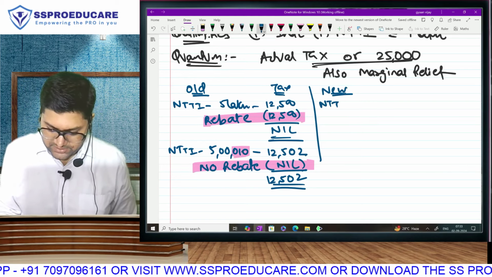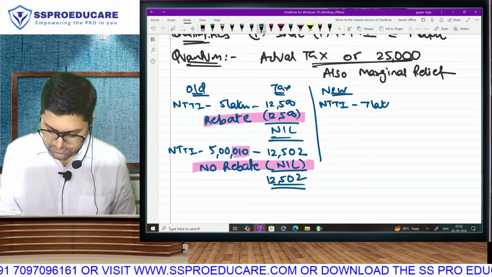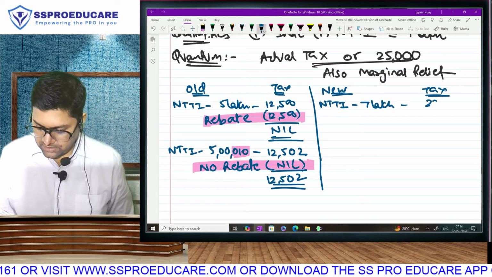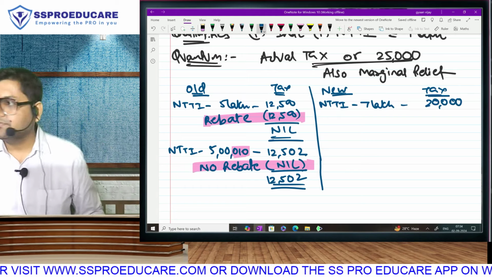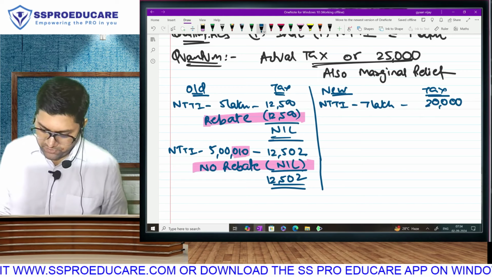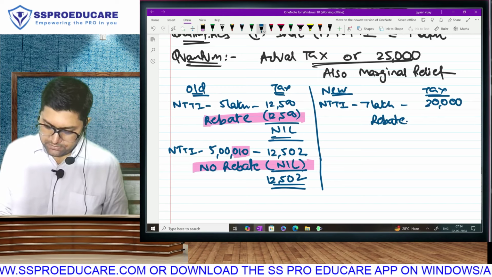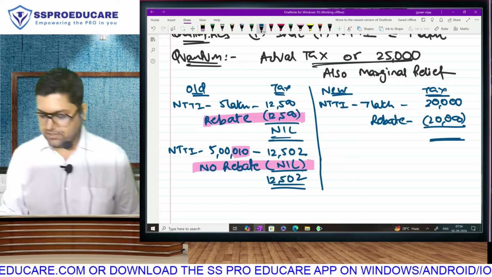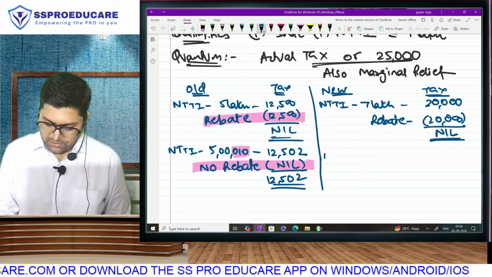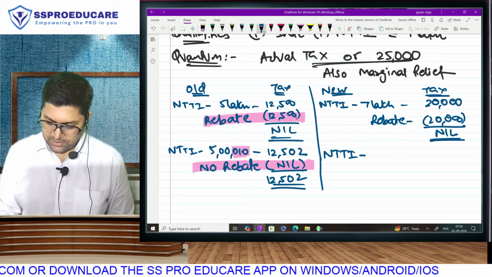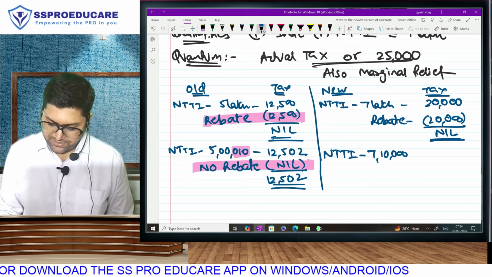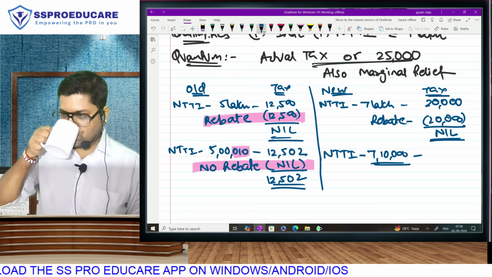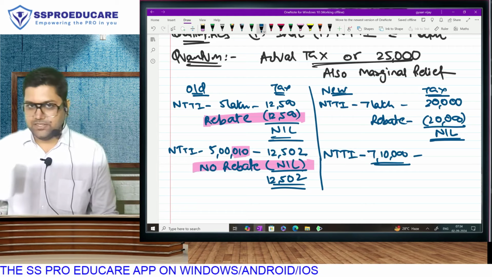Supposing your NTTI is exact 7 lakh. Let's calculate the tax, please. At 7 lakh, it will be 20,000. And are you going to be eligible for rebate? Maximum is 25, but you have to restrict it to 20, obviously. Tax will be 0. Now let's talk about NTTI 7 lakh and 10,000. First calculate the tax, then I will discuss this.